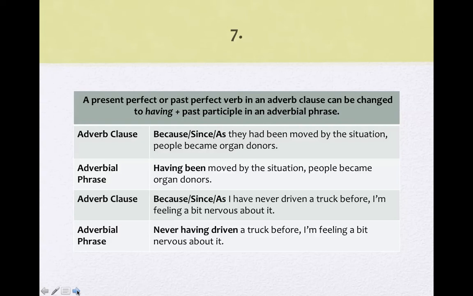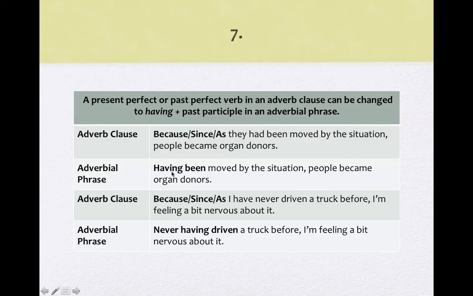A present perfect or past perfect verb in an adverb clause can be changed to having plus the past participle. And it means the same thing as the simple gerund. Okay, so I can say, because they had been moved by the situation, people became organ donors, or since or as. These are all the same here. This is an adverb clause.